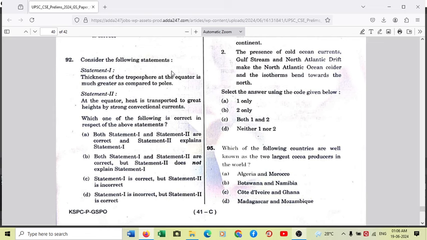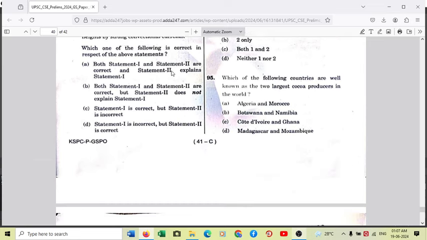And because the clouds span across a greater elevation in the atmosphere, that's why the troposphere is of much greater thickness compared to the poles. At the equator it is of much greater thickness, and the reason is statement 2, because heat is transported to great heights by strong convectional currents. So the answer is A. Both statement 1 and 2 are correct, and statement 2 explains statement 1 very nicely. So 92 answer is A.